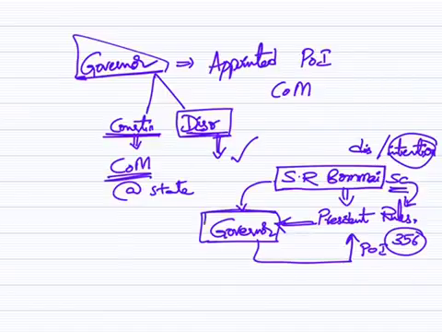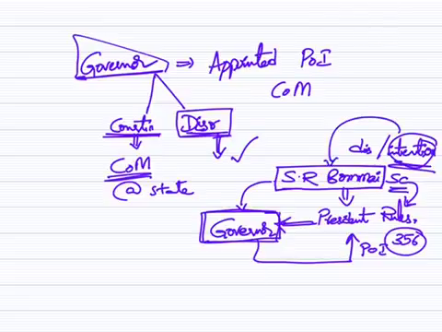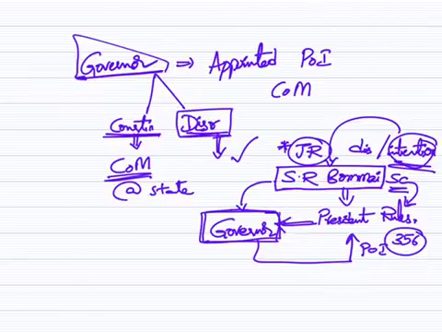Constitutionally, the discretionary power cannot be questioned in courts, but the intention can be considered for judicial review. This is the major decision given under the SR Bommai case. So we should remember what the discretionary powers of the governor are and what the SR Bommai case is related to.